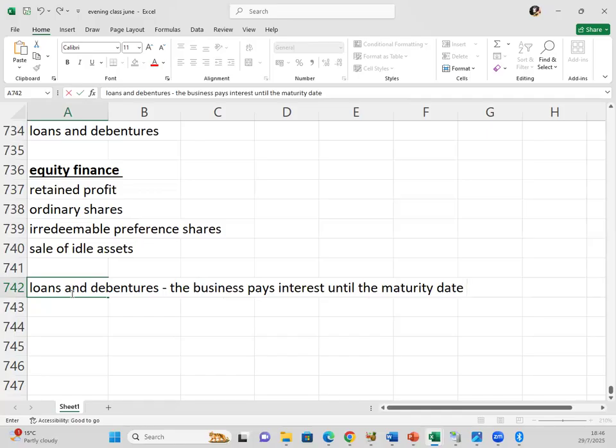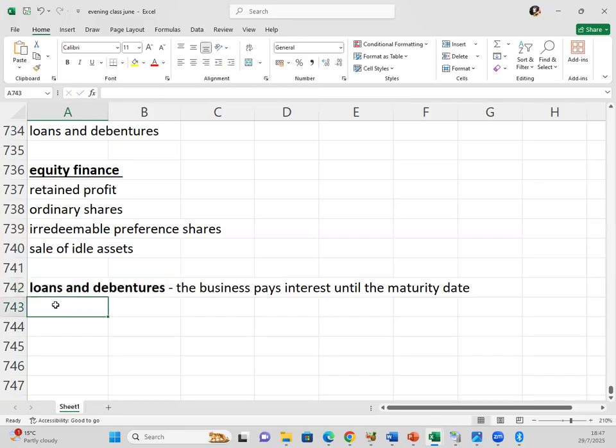So we pay interest until we repay at the maturity date. If the loan has matured, say if it's a 5-year loan, after 5 years we repay the loan. During the period, we'll be paying interest. So for loans and debentures, there isn't much of an issue.